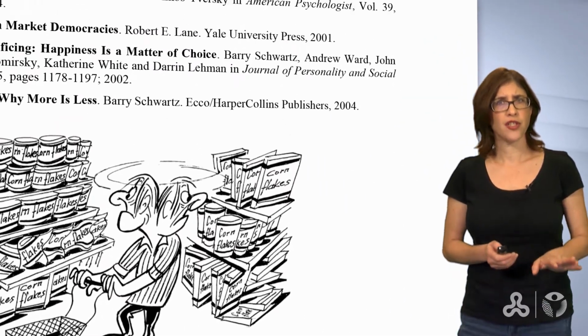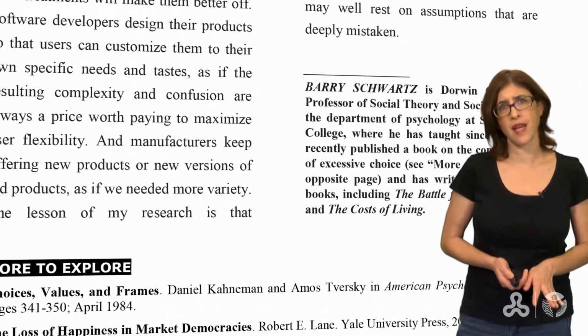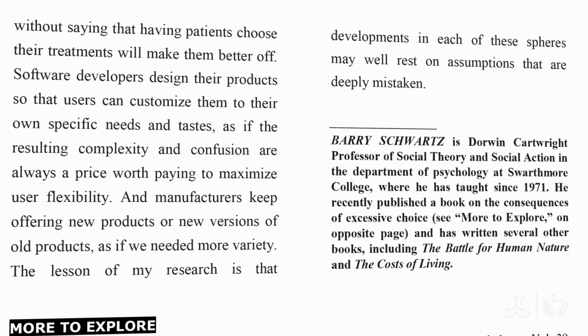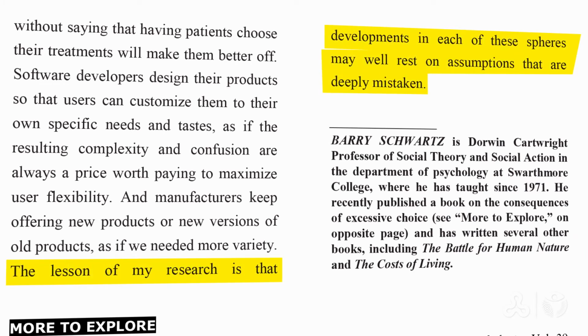Now let's check the very last sentence of the text. "The lesson of my research is that developments in each of these spheres may well rest on assumptions that are deeply mistaken." Deeply mistaken, מוטעה מאוד, very negative.